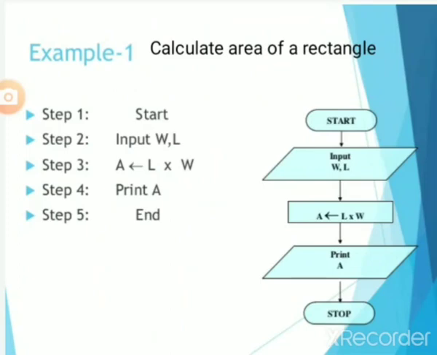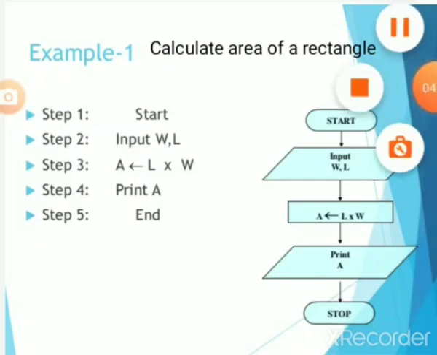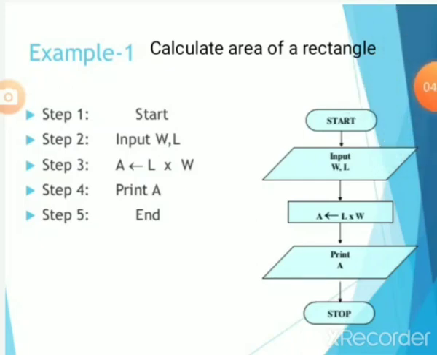Example is calculating the area of a rectangle, in which we see some steps. Step 1, start. Step 2, input width and length. Step 3, area is equal to length times width. Step 4, print area. Step 5, end. So the representation of the flowchart is shown in the figure.